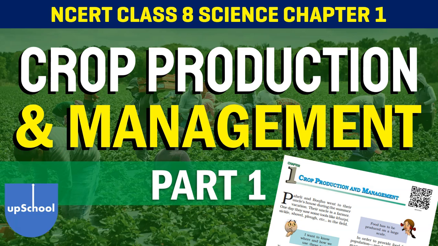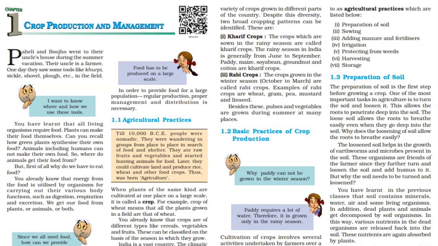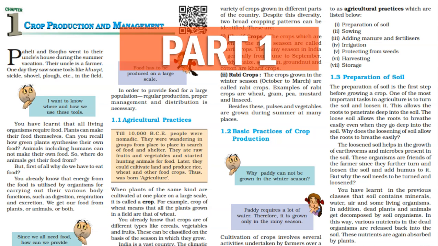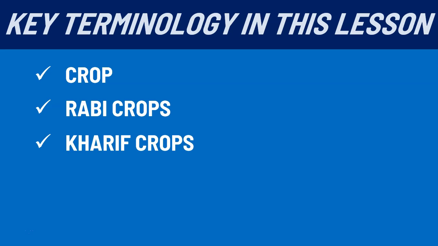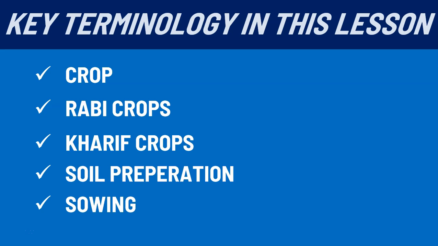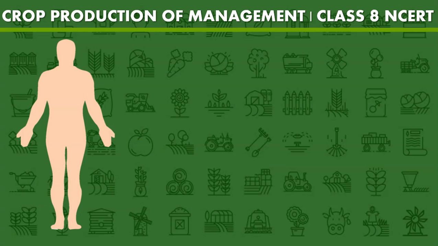So in this video we are going to be learning about crop production and management. This is a part 1 video of lesson 1 in NCERT class 8 science. So without any further ado, let's begin. This video, as I said, is part 1 of chapter 1, crop production and management. Key terminology in this lesson: crop, rabi crops, kharif crops, soil preparation, and sowing.